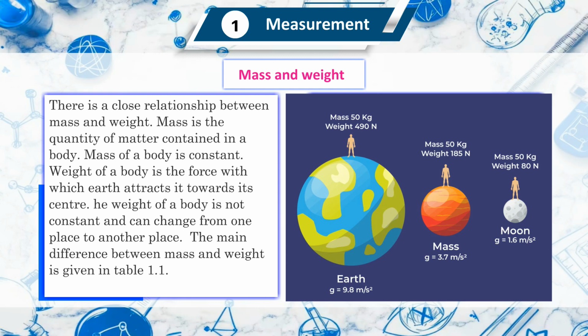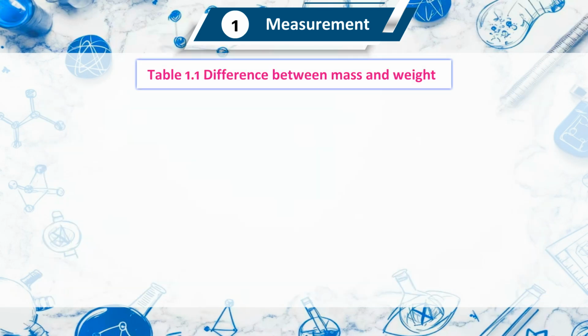Mass is the quantity of matter contained in a body. The mass of the body is constant. The weight of the body is the force with which Earth attracts it towards its center. The weight of a body is not constant and can change from one place to another. The main difference between mass and weight is given in Table 1.1.